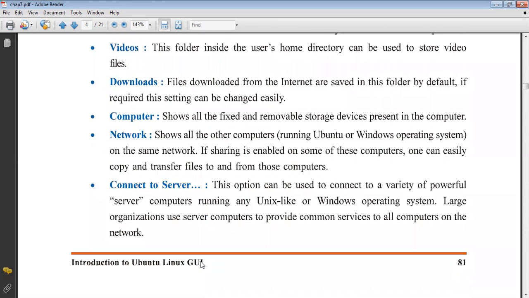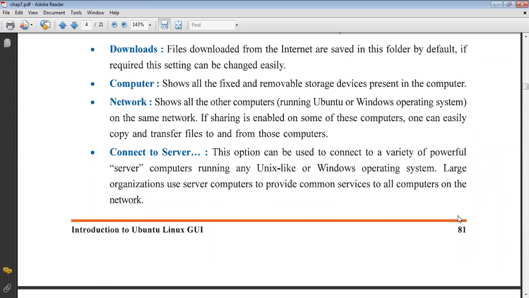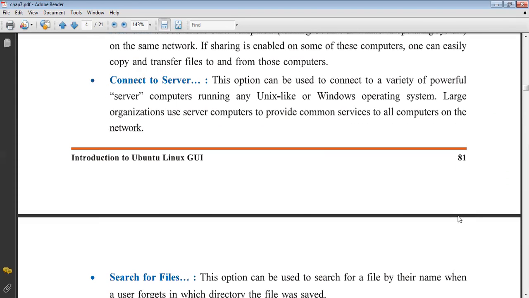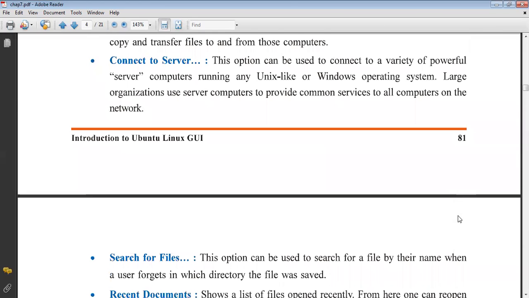This option can be used to connect to a variety of powerful server computers. These are all the main folders. These options can be used to connect to a variety of powerful server computers running any Unix-like or Windows operating system. Large organizations use server computers to provide common services to all computers on the network.